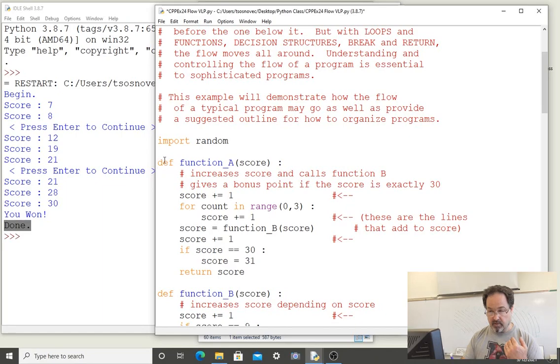Our computer then skips over this blank space and reads this line of code. It recognizes it as a definition of a function. It includes the name of that function in the namespace. So if after including function A in the namespace, we use that name, then our computer is going to think, well, that is a function, so I need to look for that function and go there.